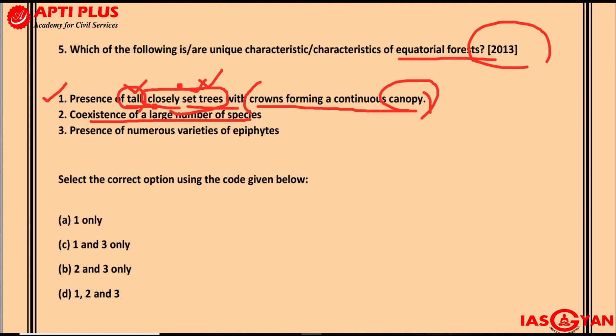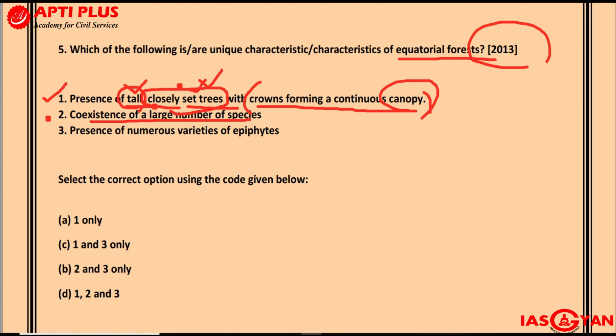What is leaching? Leaching basically means the washing away of the nutrients present in the top layer of the soil onto the lower layers by the percolating water. Mainly where does the water come from? From the raindrops. So please remember that the soil in an equatorial rainforest is not fertile. The nutrients are present, but they are present deep in the lower layers of the soil, not in the upper layers. So the first statement is correct.